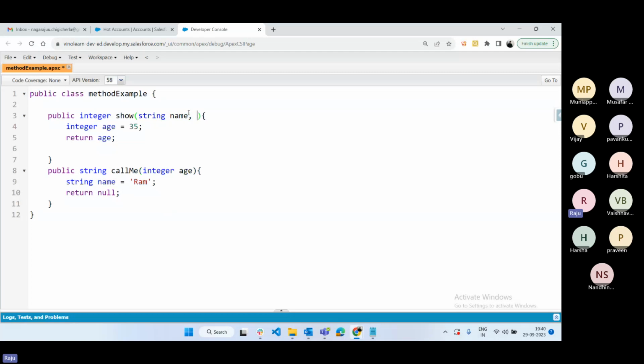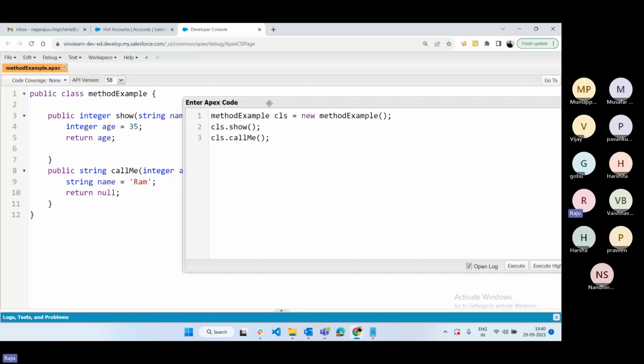If you want to pass a string, and also a decimal salary, like this, we can pass multiple parameters, not only one parameter. You can pass more than one parameter, comma separated. That is also possible. Whenever you are providing more than one value, the method also has to take more than one parameter.